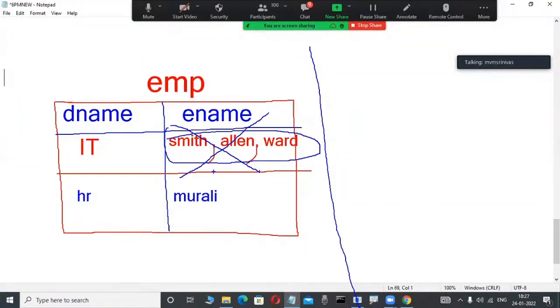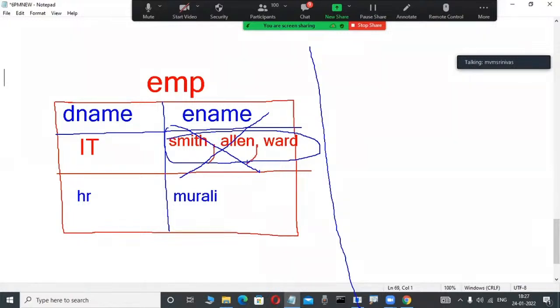The interviewer asks, do you have any idea why in each and every cell only one value is represented? Why are we unable to represent multiple values separated with commas in a single cell in relational data model products, either Oracle, SQL Server, or DB2? Anybody, the interviewer asks that. Nobody tells the reasons. The reason is there.